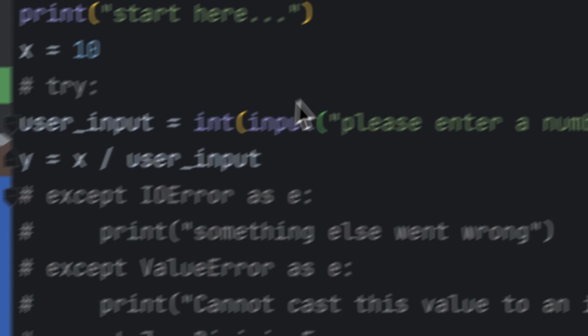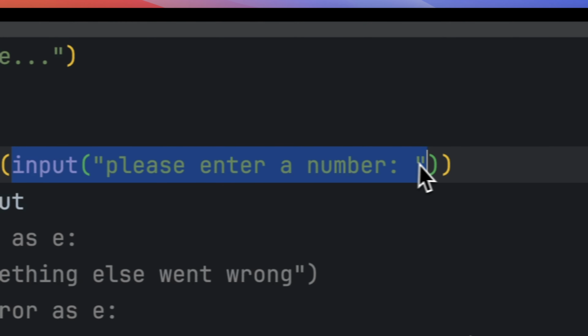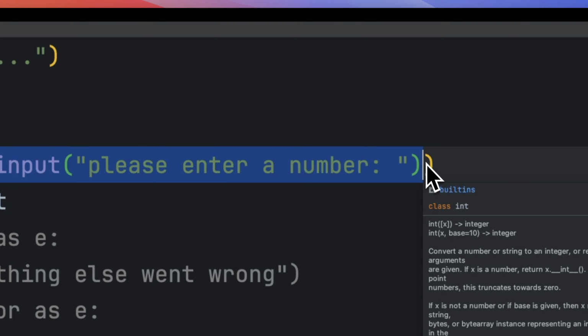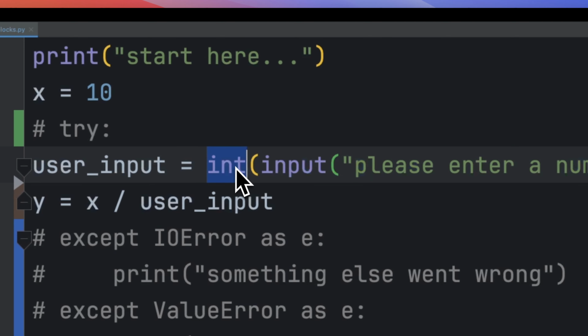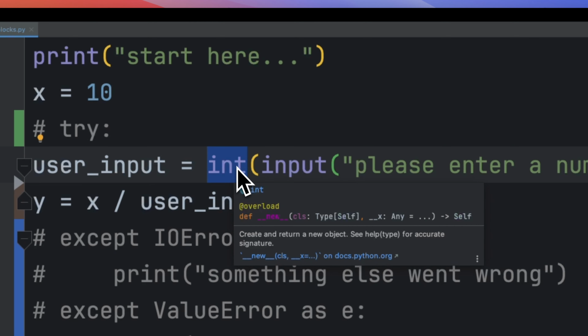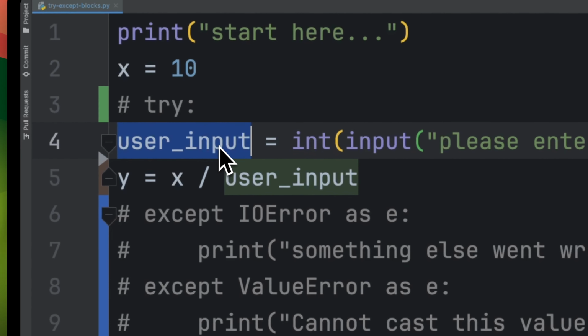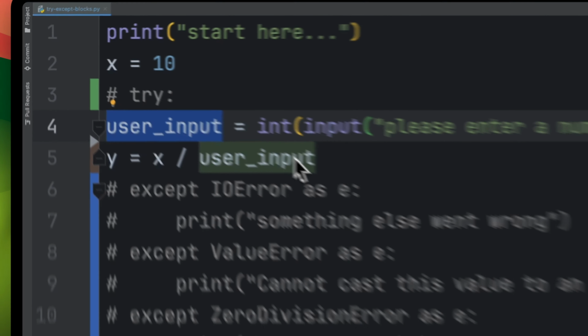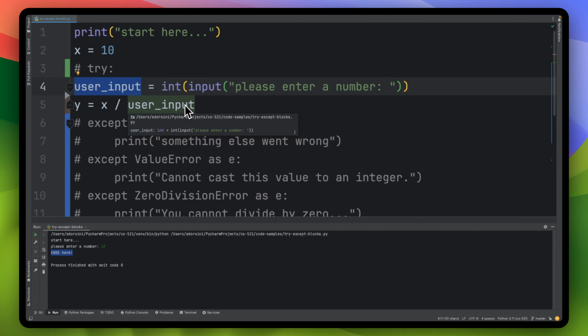So that's the idea. It's one of two things. One is every time you ask for input, you're getting a string type. And that's why we need to cast it over to an integer. We assign it to user input, and then we manipulate that user input, which we know is a string. It's an integer at this point, and we can go on.